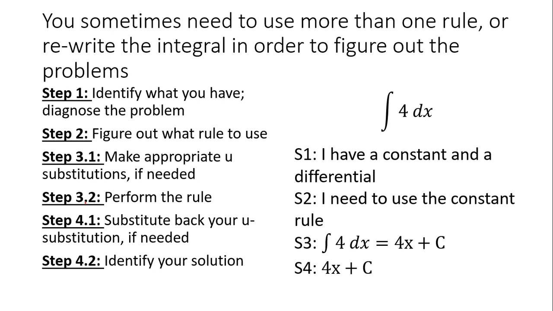So for example, this is the first rule. I have the integral of 4 dx. I'm diagnosing what I have: I have a constant and I have a differential. So if I have a constant and a differential, I'm using the constant rule. So the integral of 4 dx is equal to 4x plus c. Now, I'm always going to check my work. I'm going to check that if I take the derivative of this side, I should get what is inside. The derivative of 4x is 4 with respect to x, which is what I have, and the derivative of a constant is 0, so I keep going. Beautiful.